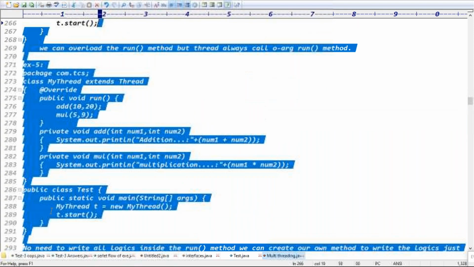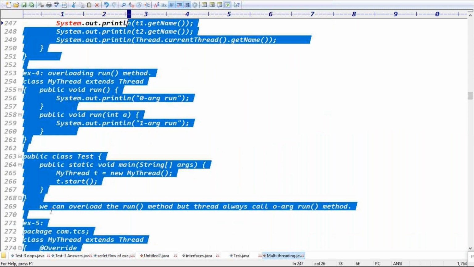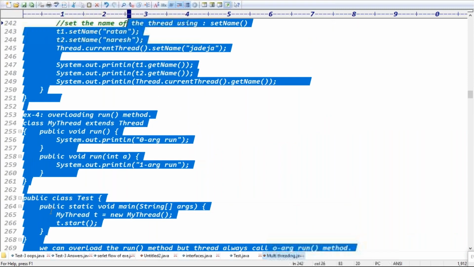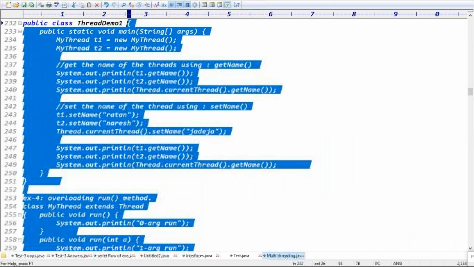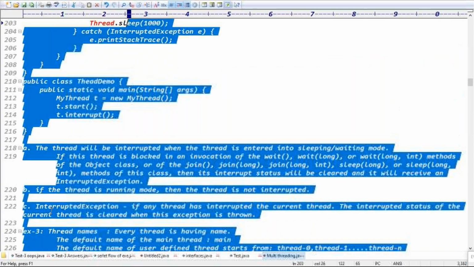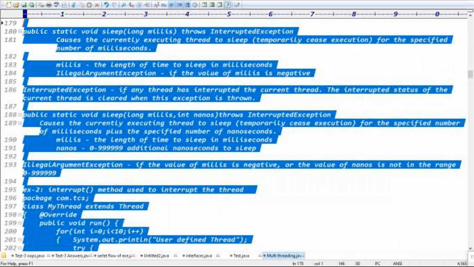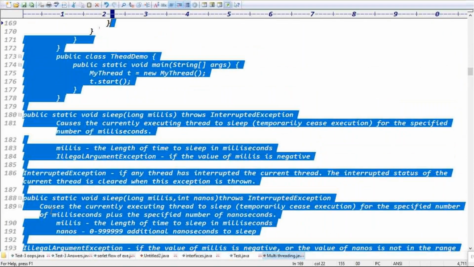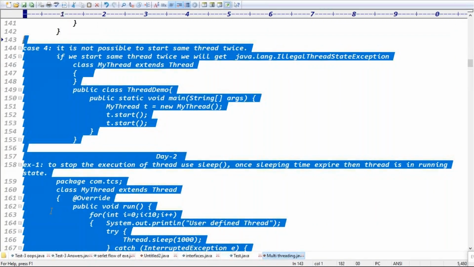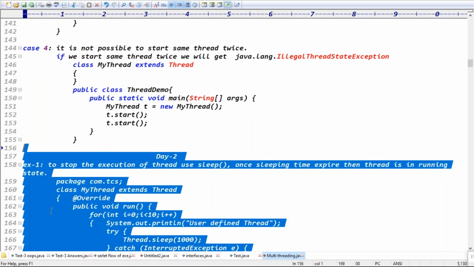Tomorrow I'll ask for this assignment, and I'll take multi-threading for 2 more days, guys. Tomorrow also multi-threading, and the day after tomorrow also multi-threading. In total, 4 classes on multi-threading. Today is the second class, right? Yes, I'll take 2 more classes, and you try to complete that example.